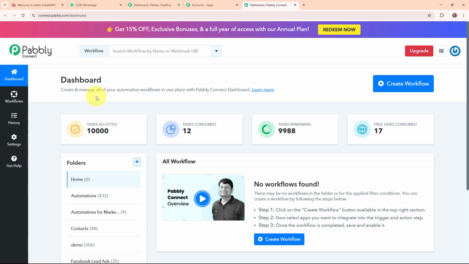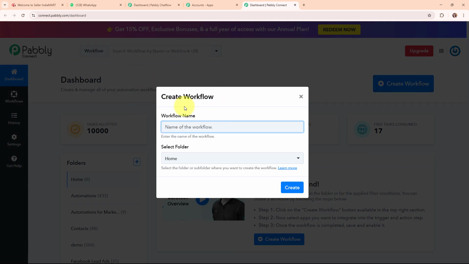So now here to build a new connection, I need to create a workflow first. And to create a workflow, I'm going to click on this create workflow button given on the top right corner. Now here in this create workflow dialog box, I have to give a name to my workflow. So here I'm going to give the name as send WhatsApp message to IndiaMART leads or inquiries for astrology services. So this is my workflow name.